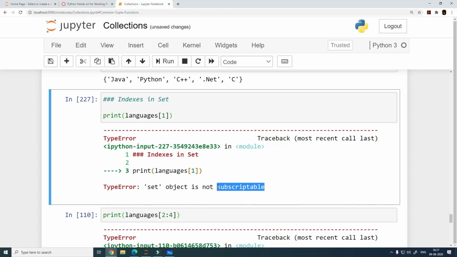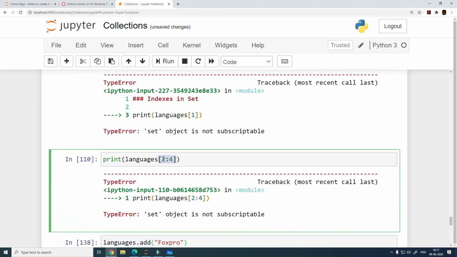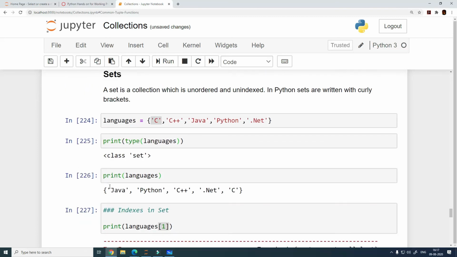So what it means is that you cannot really do this, and since you cannot do this, you cannot do this either. You cannot specify the index numbers to fetch the elements of the set. And why is that so? Because a set has a mind of its own, right?